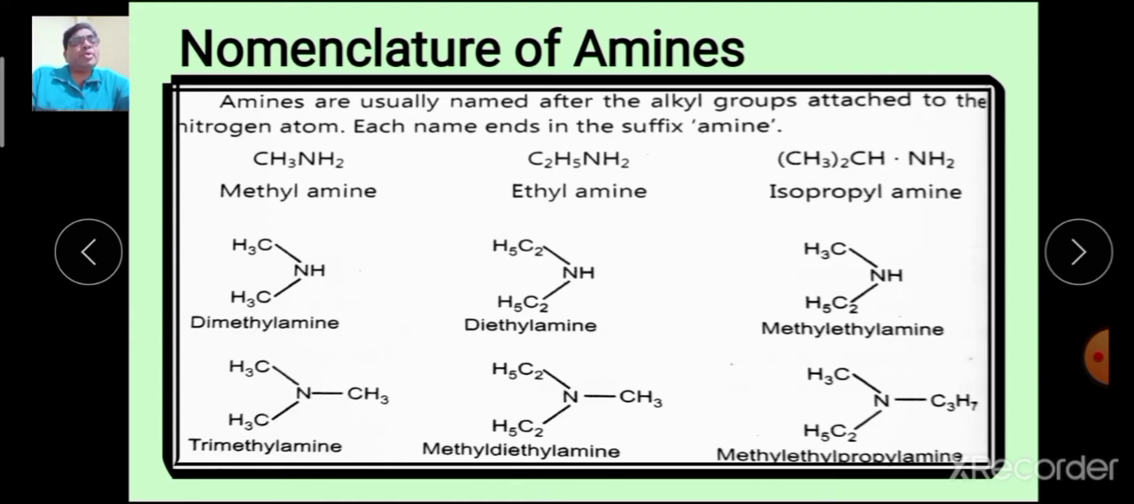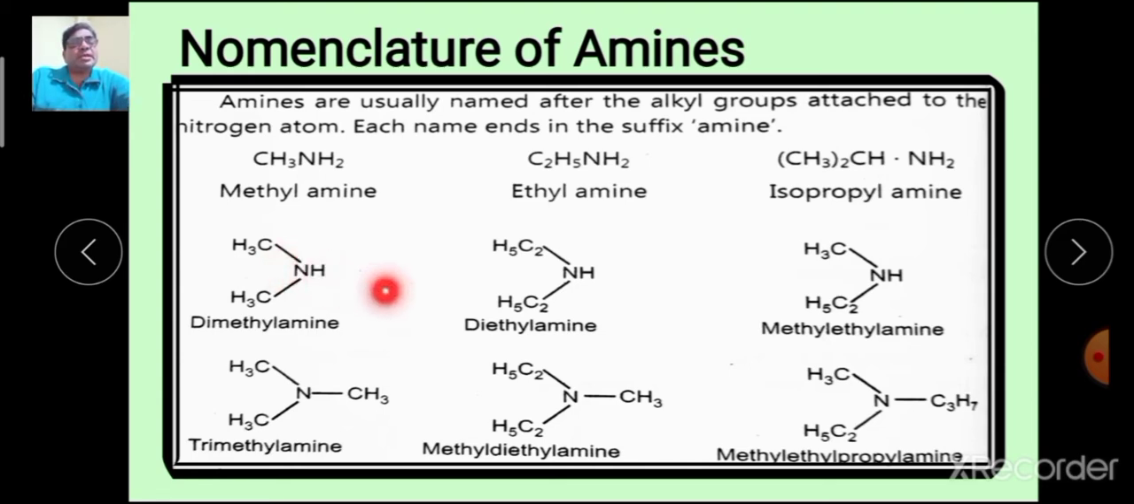Nomenclature, how amines are named. In the trivial system, that is the common system, amines are usually named after the alkyl groups attached to the nitrogen atom, and to each name the suffix amine is attached. The alkyl group in the first example is the methyl group, and therefore this is methylamine. Here the alkyl group is ethyl, ethylamine. The alkyl group is isopropyl, and therefore it is isopropylamine. And thus these are the examples of primary amines.